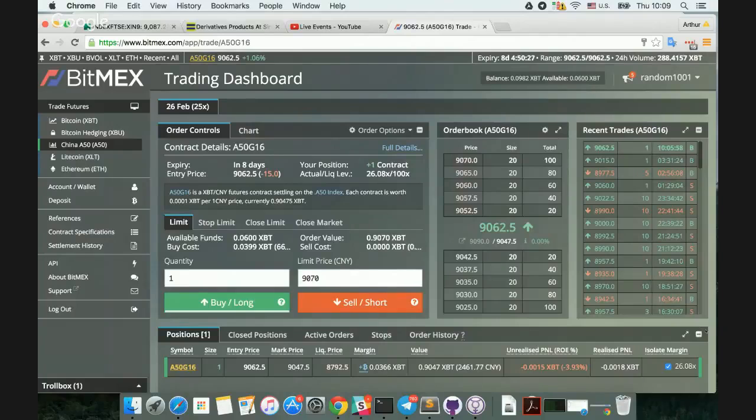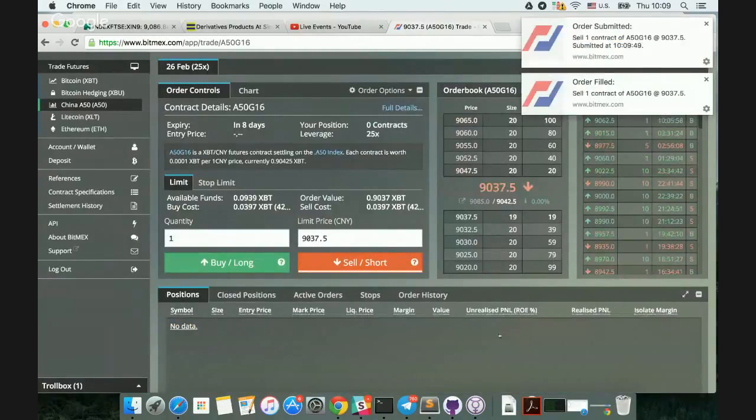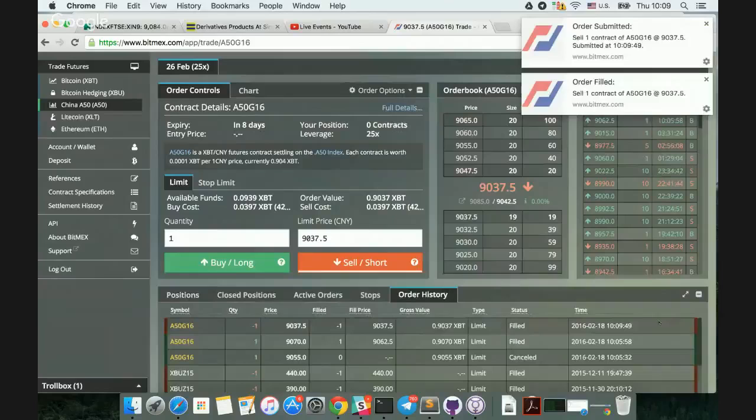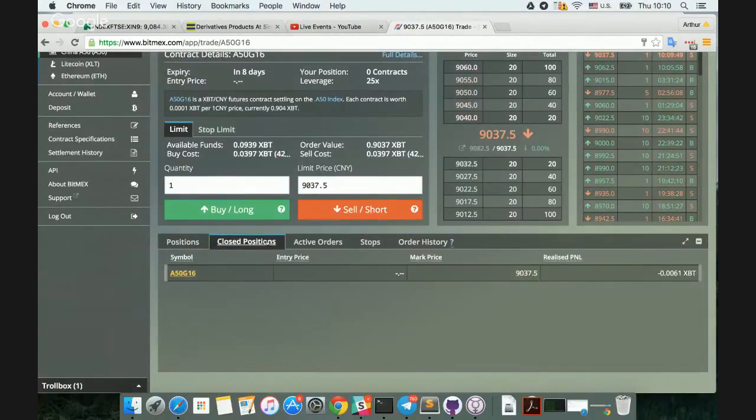Now let's take a look at our trade here. It looks like we're actually underwater. So let's close our position. We want to sell one contract because we bought one contract. And so here we see our order history. We bought one and then we sold one. And now we can see our closed position, our A50 G16, and our negative realized P&L.